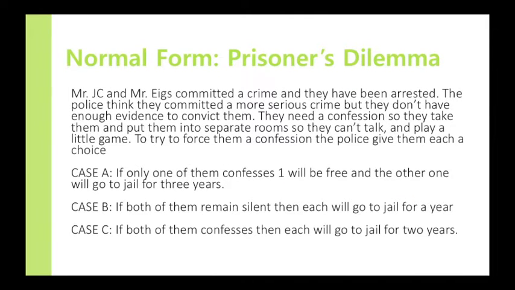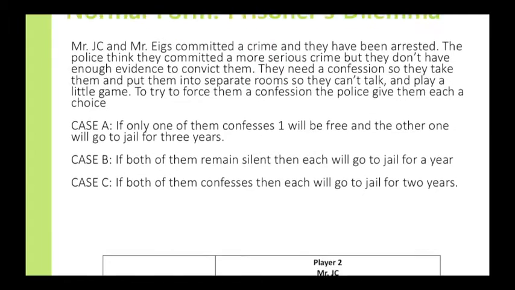In this problem, it says here that Mr. JC and Mr. X committed a crime and they have been arrested. The police think that they committed a more serious crime, but they don't have enough evidence to convict them. They need a confession, so they put them into separate rooms and play a little game. To try and force a confession, the police give them a choice. Case A, if only one of them confesses, one will be free and the other one will go to jail for 3 years. Case B, if both of them remain silent, then each will go to jail for a year. Case C, if both of them confess, then each will go to jail for 2 years.